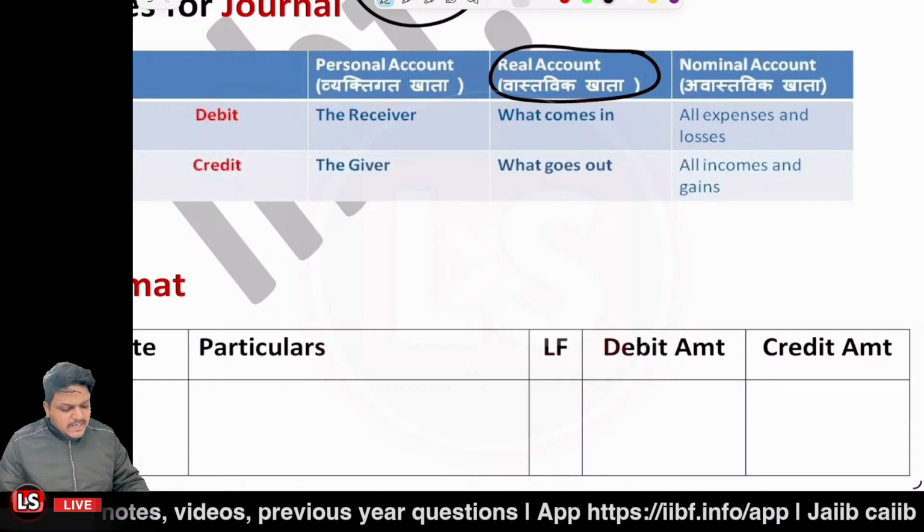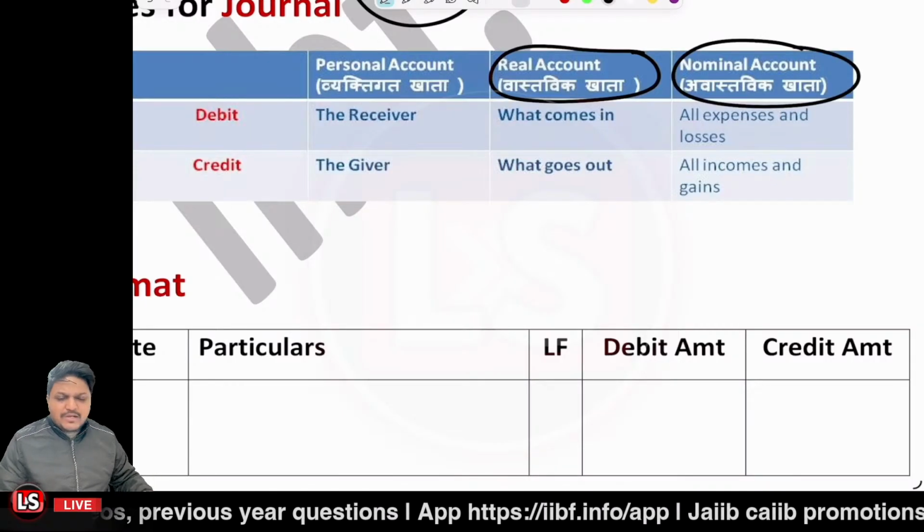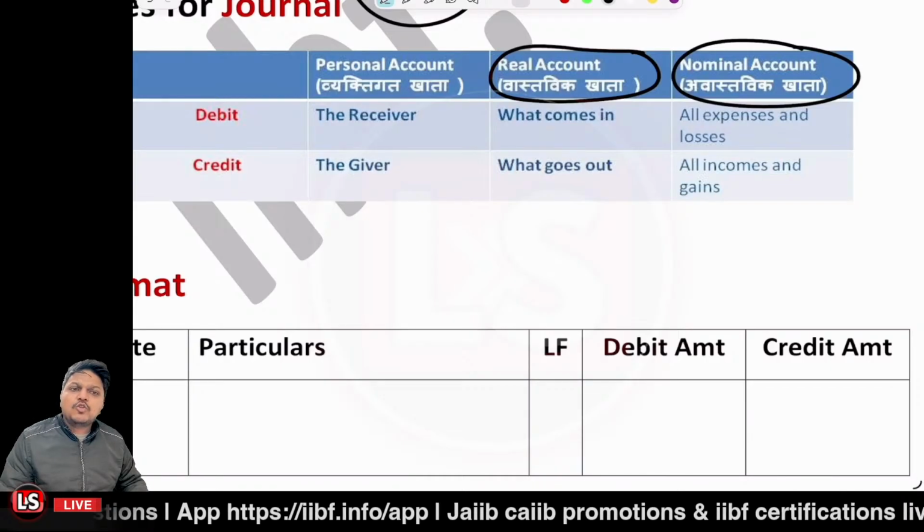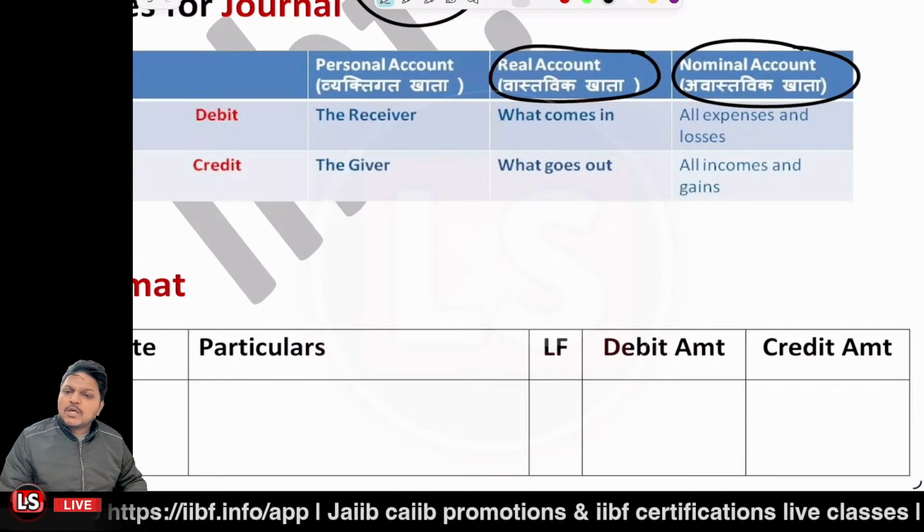And the third one is related to nominal accounts. All the accounts which are related to expenses, losses, gains, and incomes are the nominal accounts.